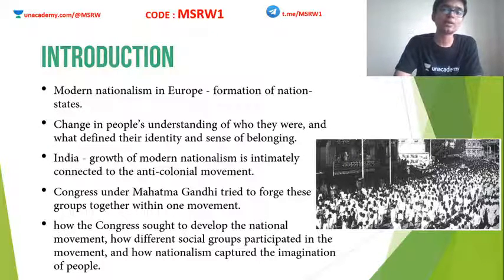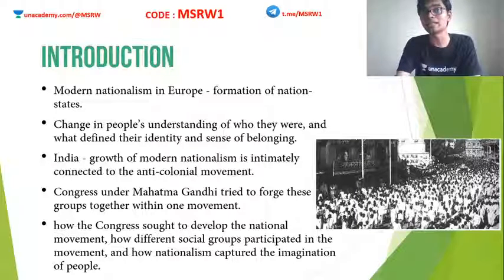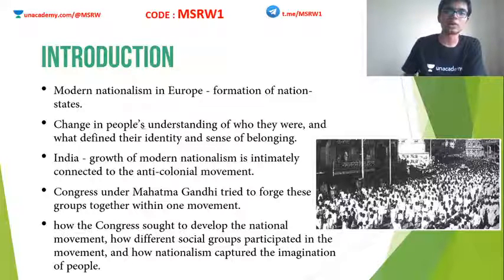Okay, in Europe, nationalism and imperialism clubbed together, and this led to conquering various colonies across the globe. But in India, the nationalistic leaders used the spirit of nationalism in order to overpower the imperialistic rule of Britain. Clear? Now we are going to see what all things happened in India.